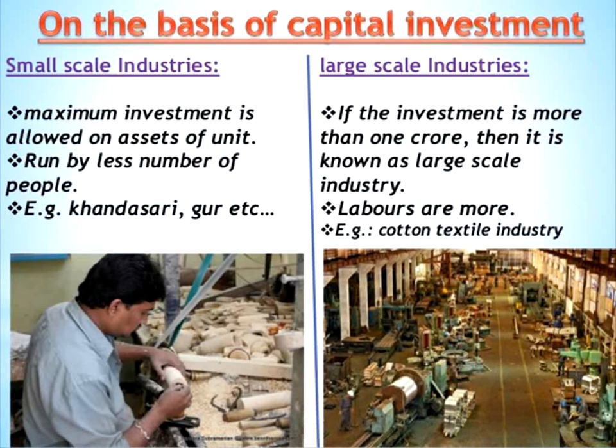Sugar is manufactured by the sugar industry, and after that, with sugarcane, kansari is also manufactured. That is a small scale industry, and gur is also manufactured for making sweet items. These are small scale industries. But the sugar industry is a large scale industry.